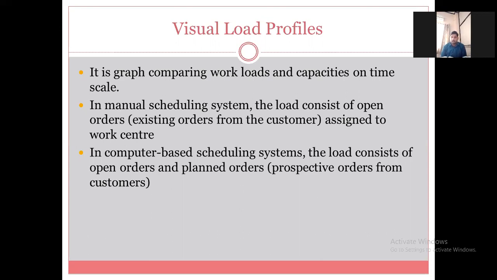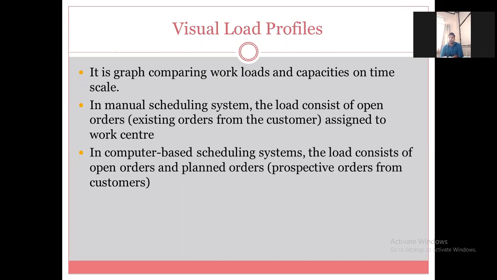Second point: in a manual scheduling system, the load consists of open orders. In brackets, open orders means existing orders from the customer. The orders that the customer has given you, only those orders you will get in a manual scheduling system. You will not get the upcoming orders. So in a manual scheduling system, the load consists of open orders, existing orders from the customer, assigned to work center.